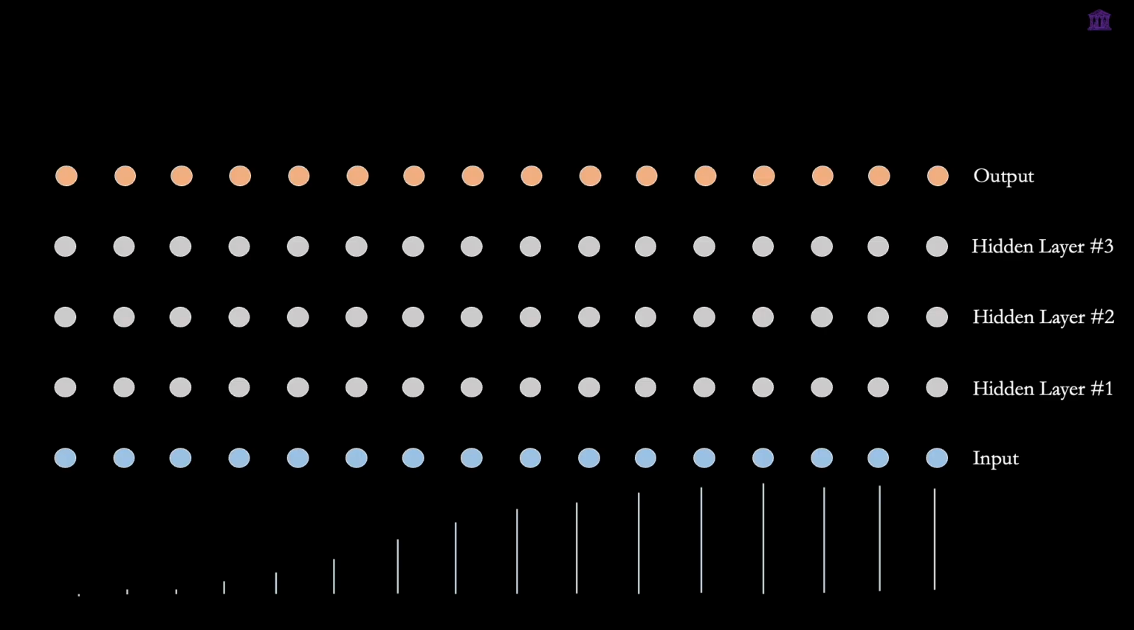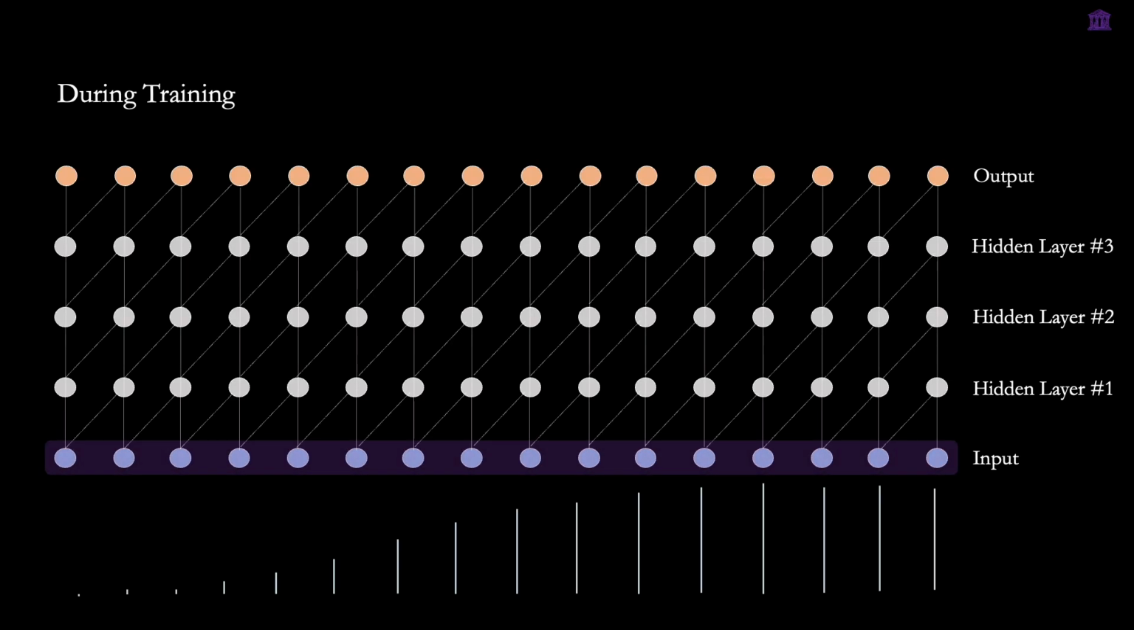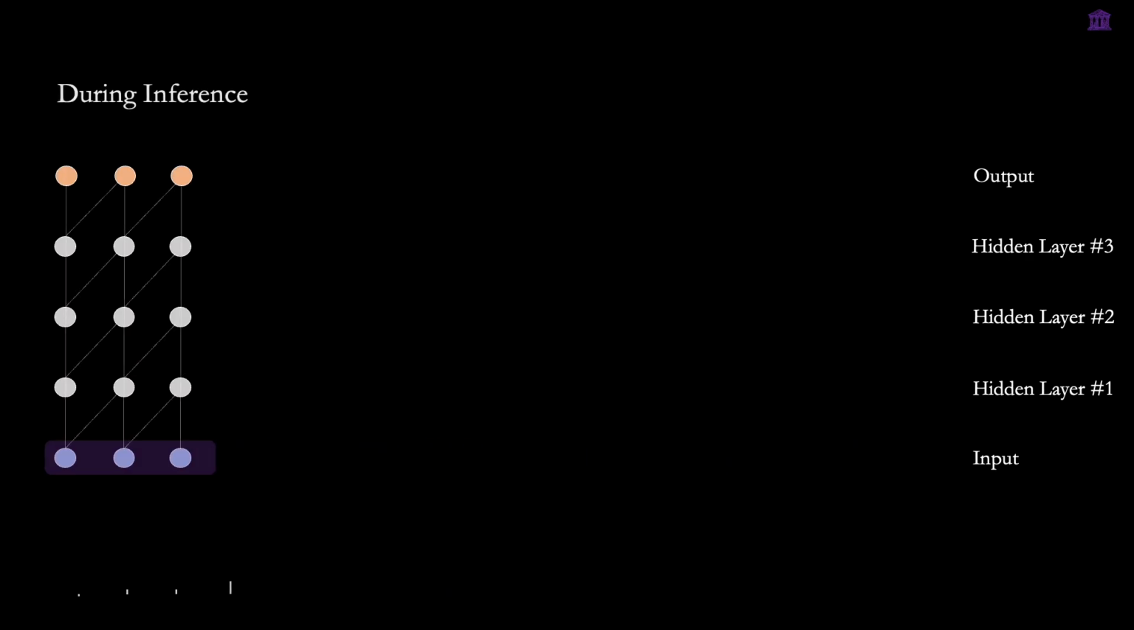During training, we have access to all the samples in the audio signal, so we can easily train the model in parallel using a single forward pass. But during inference, things change.